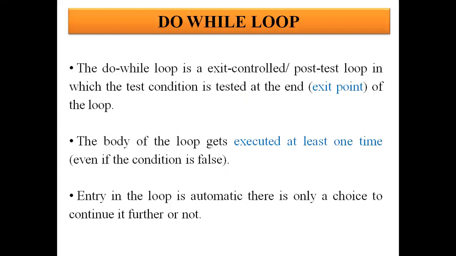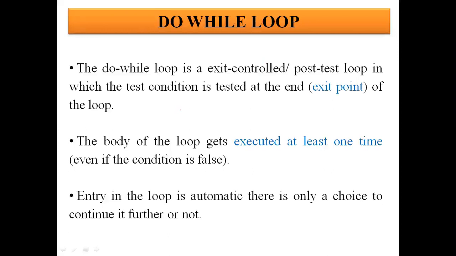So do while is an exit control or post test loop, in which the test condition is tested at the exit point of the loop. What was happening in the entry control loop? First of all, we were testing the condition, and the statement block would only be executed when the condition is true.